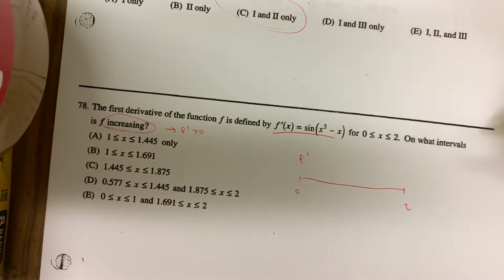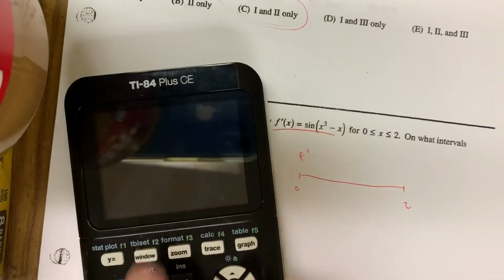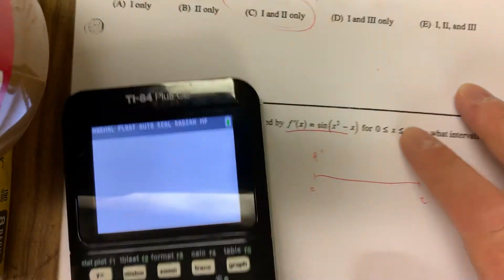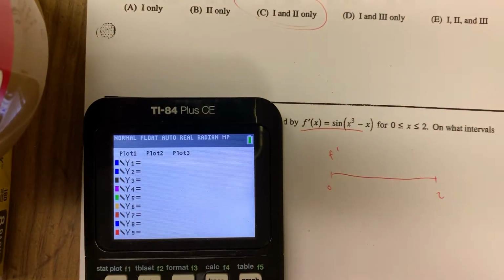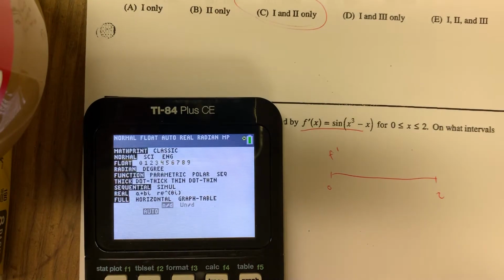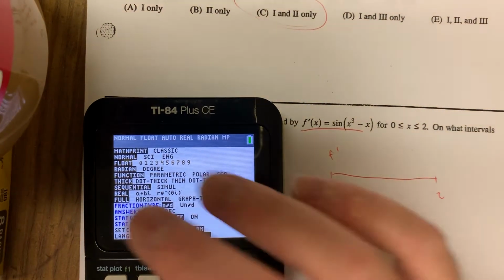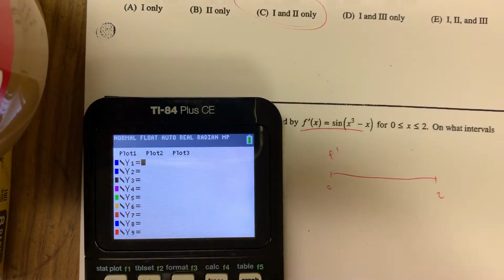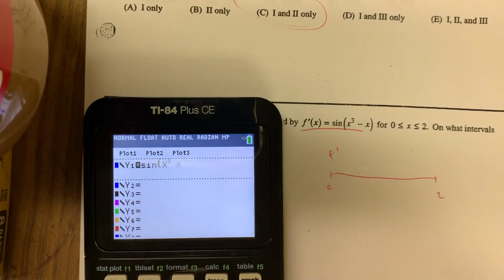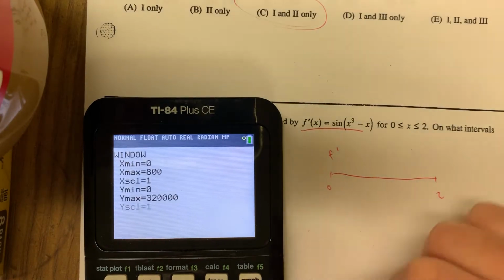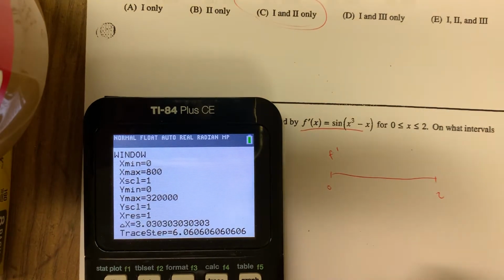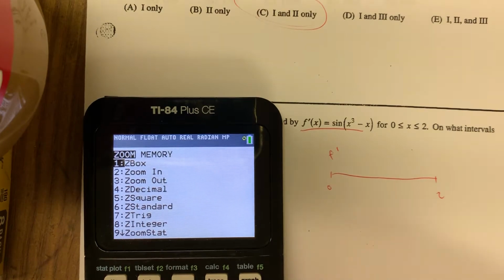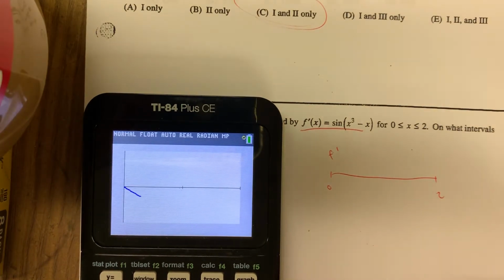But people are like, well, I don't have the graph of f prime. How do I do it? Well, we can get the graph of f prime, okay? Take your trusty, hopefully not too dusty, graphing calculator, radian mode, okay? And graph this thing, sine of the quantity x cubed minus x. Definitely zoom fit here, right? They tell you from 0 up to 2, little zoom 0 action. And look, here's the graph of f prime.